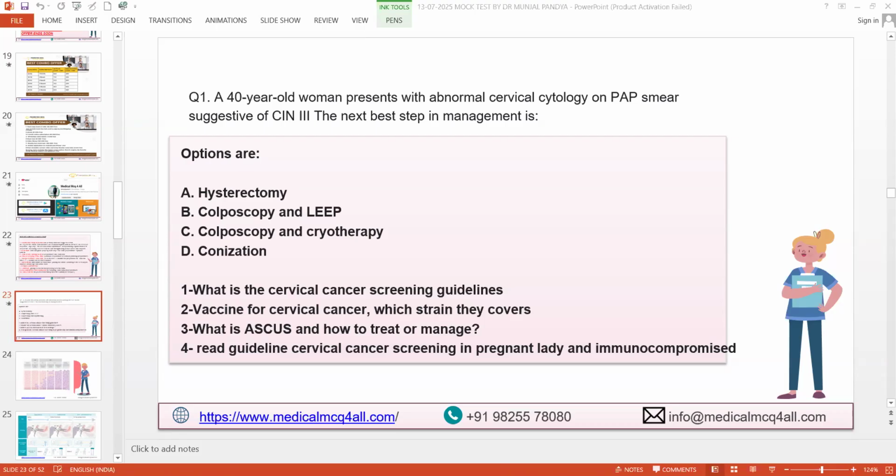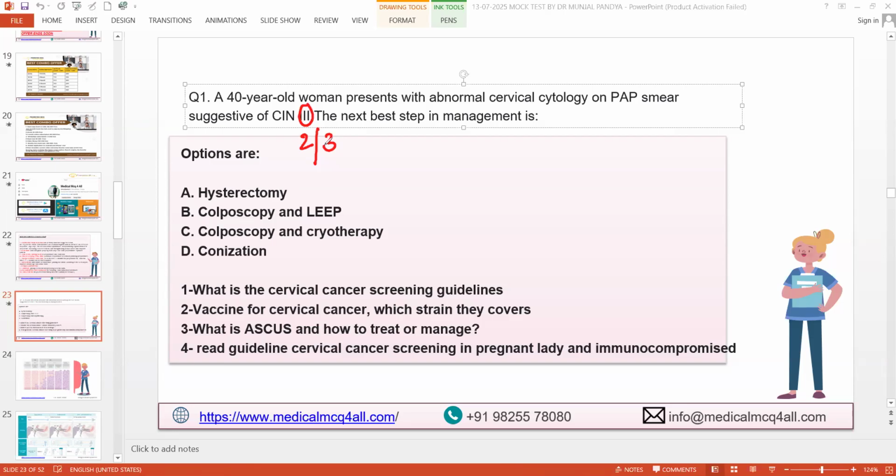Yeah. So if you have a question of CIN 2, the same question with 2 instead of 3, then what would be your answer? Still, I will go for LEEP, here 2 or 3. Yes, all experts can comment. Anything can come in the exam. I'm just taking one example of 3, but they may ask you what is the treatment of CIN 2, so how are you supposed to answer this question?